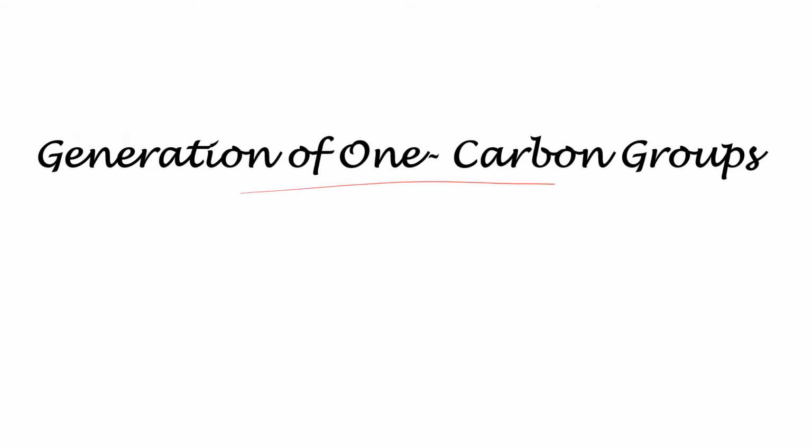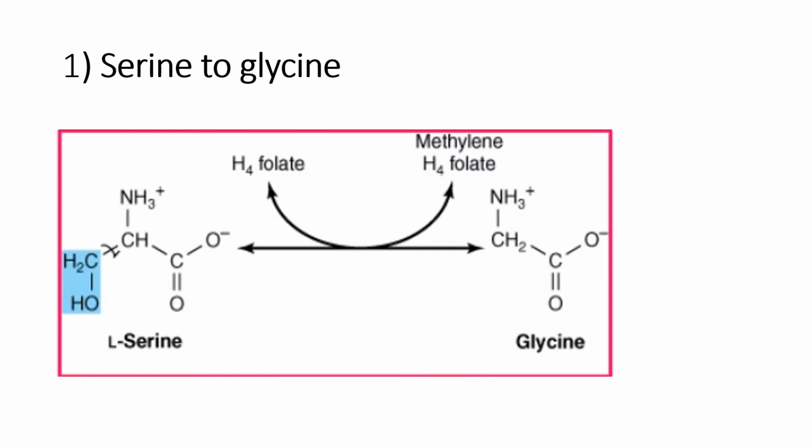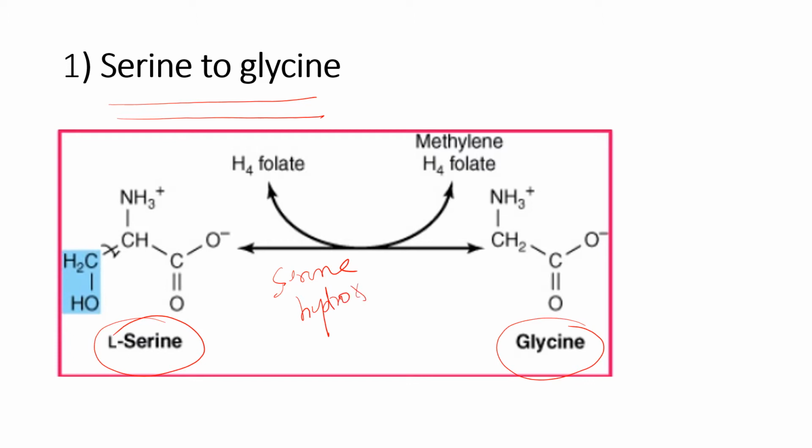Now let us discuss how these 1-carbon groups are generated. First reaction, the most important donor of 1-carbon compound, serine: conversion of serine to glycine. When serine is converted to glycine by serine hydroxymethyl transferase, it is the primary contributor for methylene THFA.